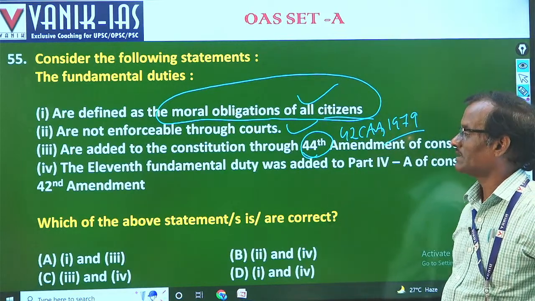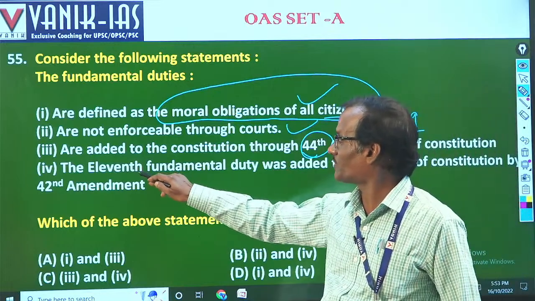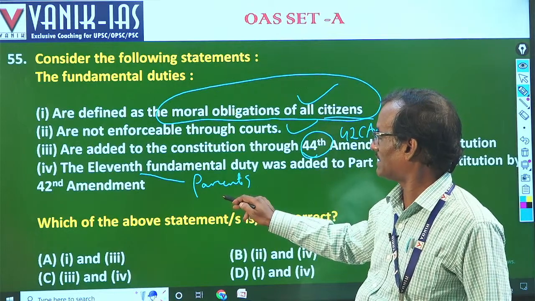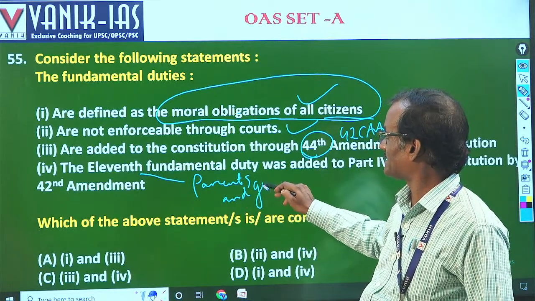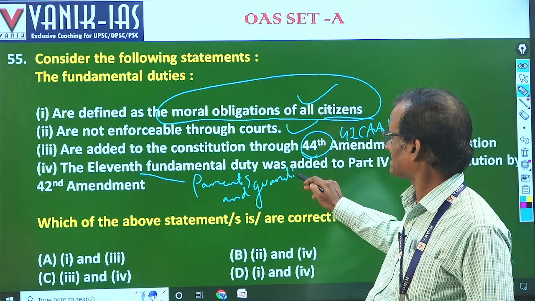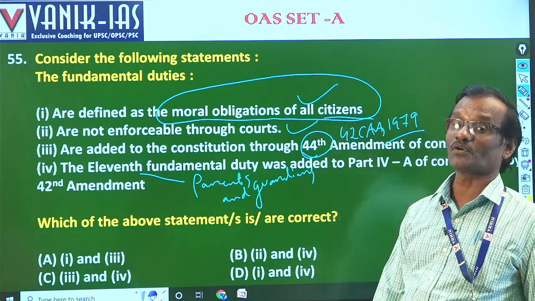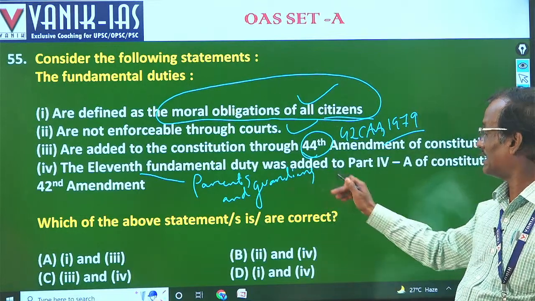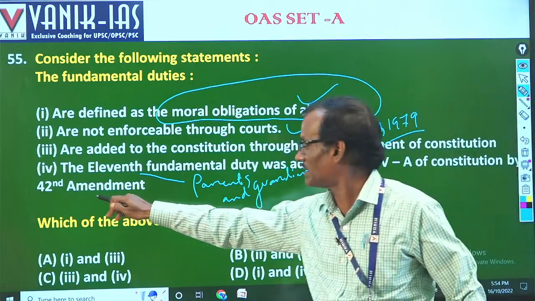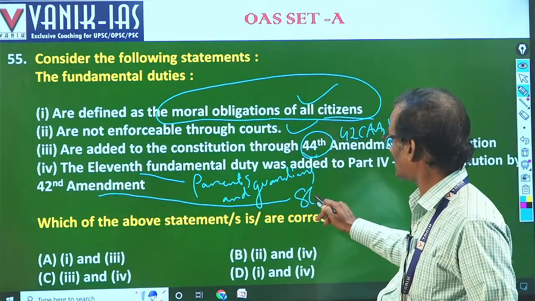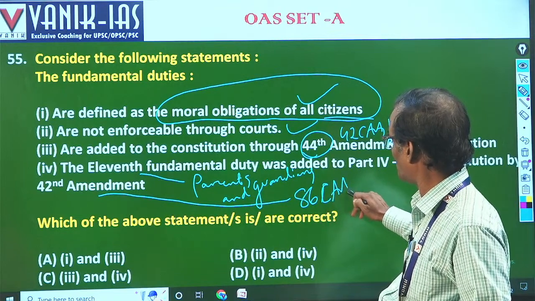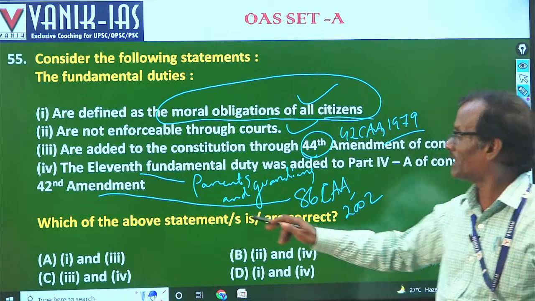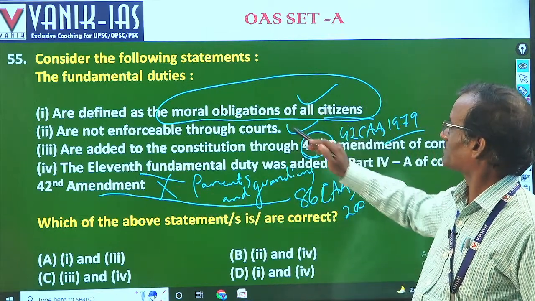So that is incorrect. The 11th fundamental duty is the duty of the parents and guardians to provide children between the age of 6 to 14 years the opportunity of education. That was added not by the 42nd Amendment Act, but by the 86th Constitutional Amendment Act, as all of you remember, in 2002. So that is also incorrect. So these two statements are correct.